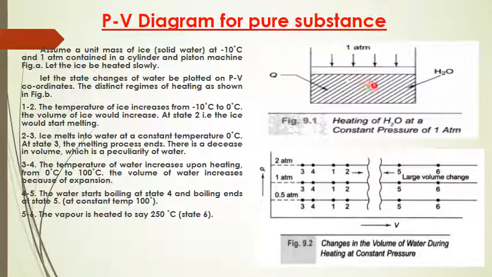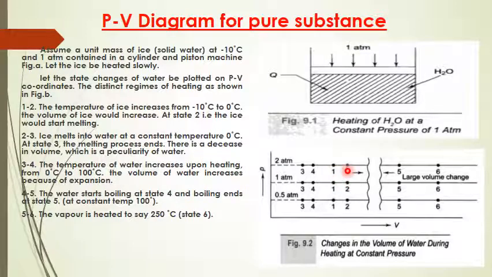In figure A, we have assumed a unit mass of ice at minus 10 degrees Celsius and 1 atmospheric pressure contained in a cylinder piston machine, and let the ice be heated slowly. In figure B, the state changes of water are plotted on PV coordinates. The distinct regimes of heating are as shown in figure B. You can observe this PV diagram here, from 1 to 2.